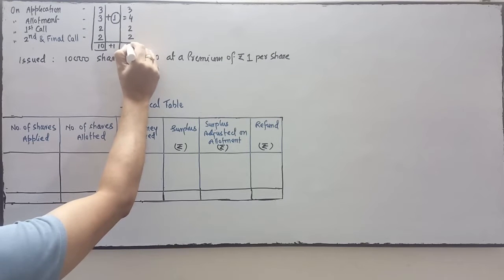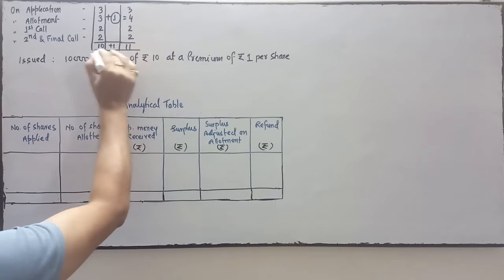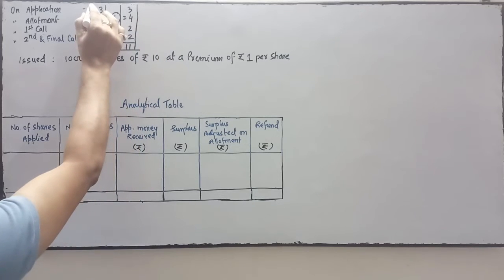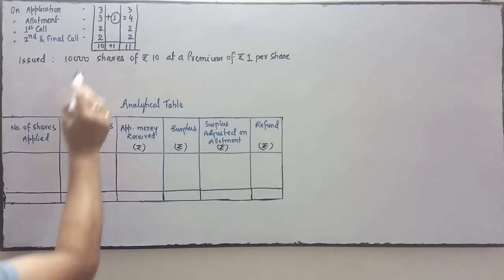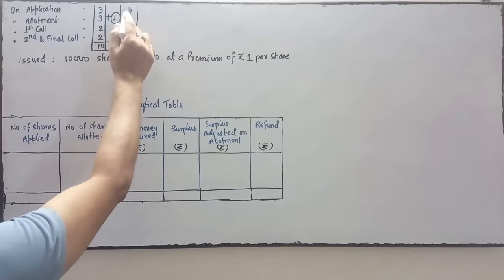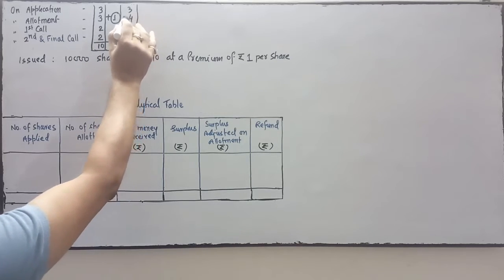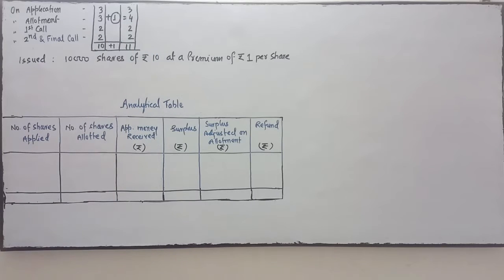So it is 11, issued at rupees 11. There are three lines: the face value line, the premium line, and the issue price line. At rupees 11, 1 rupee is the premium, 4 rupees including premium.